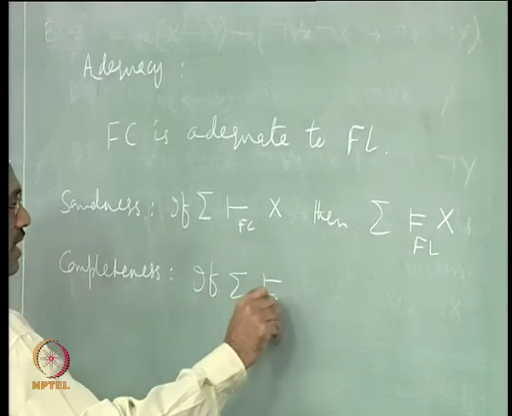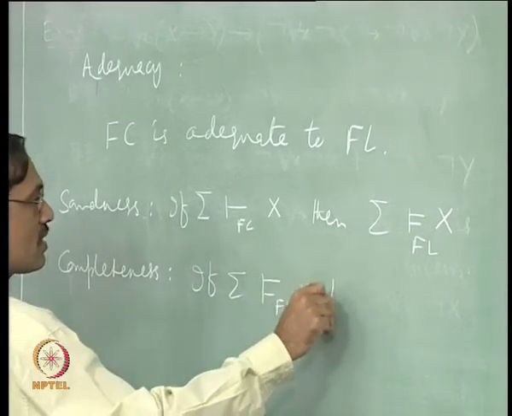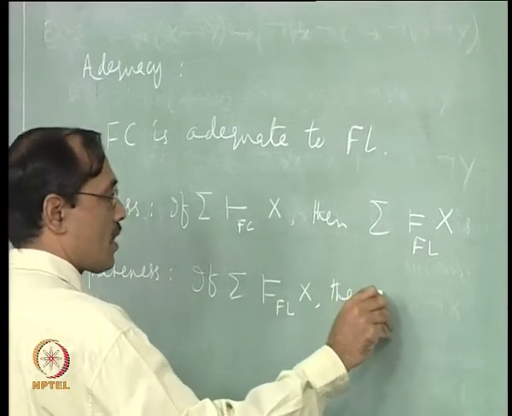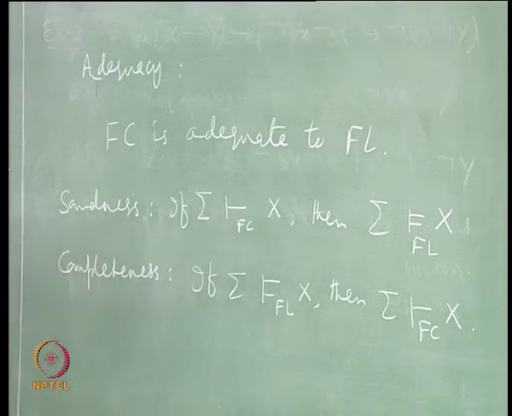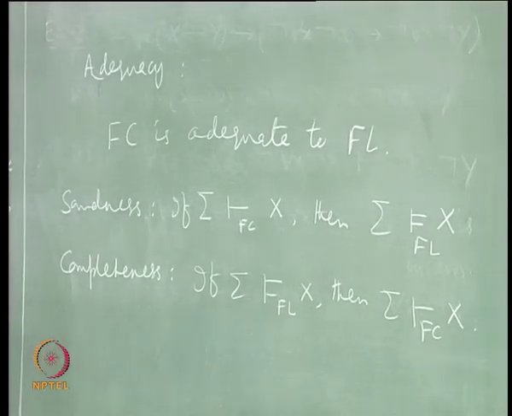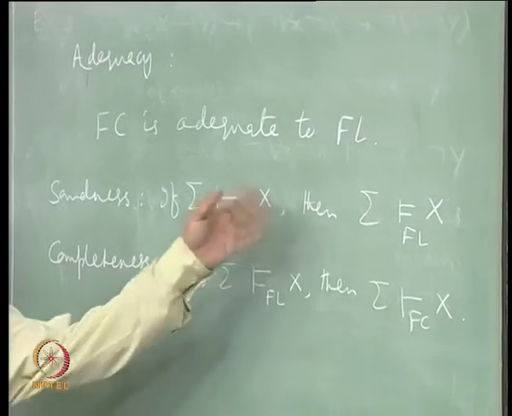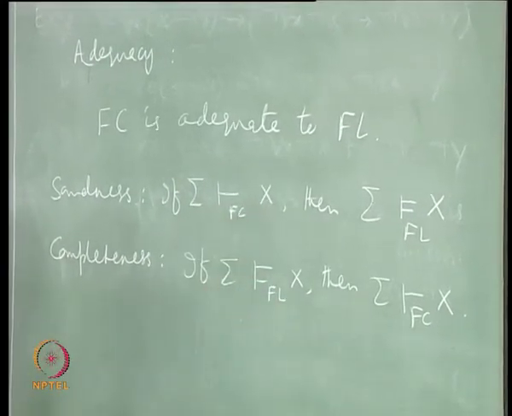If sigma semantically entails in FL x, then sigma entails in FC x for any set of formulas sigma and any formula x, which you can write also with reductio ad absurdum in a different way, right.